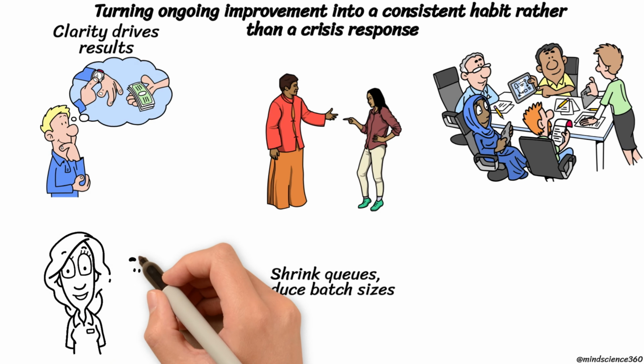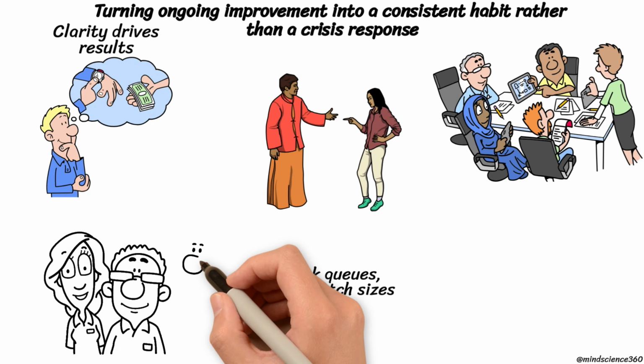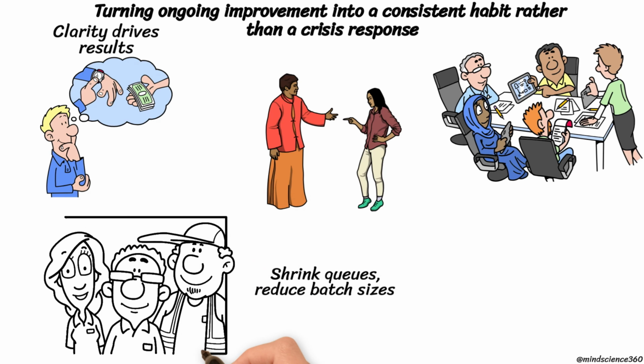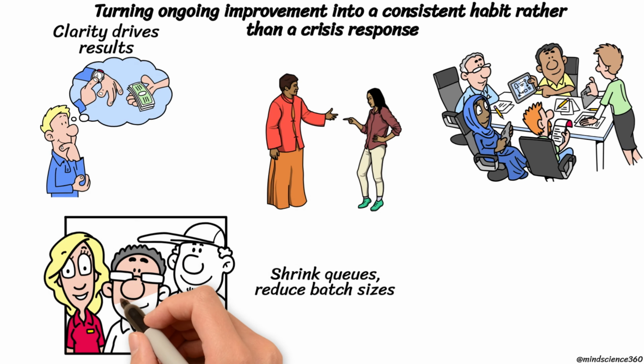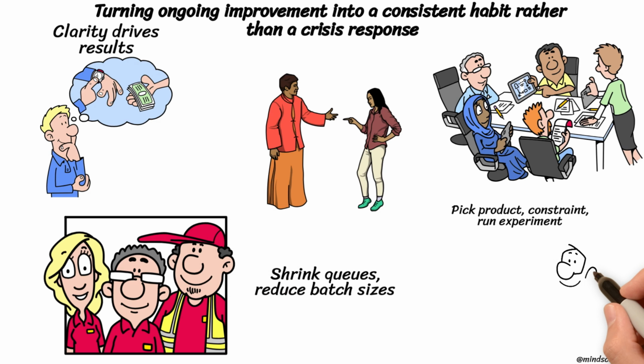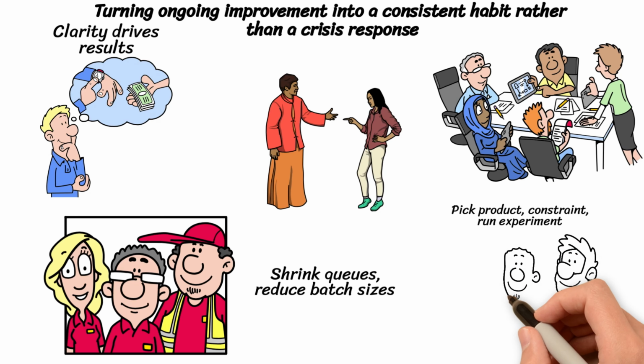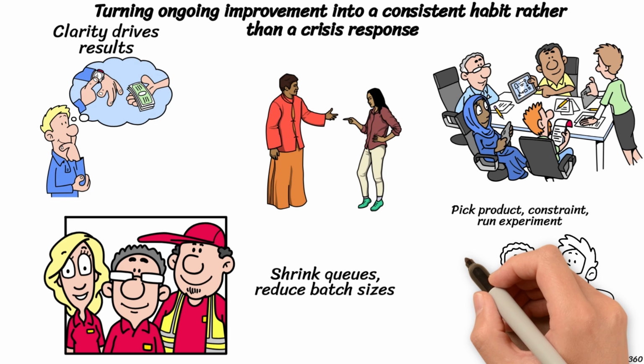Reduce lead time by shrinking queues and waits, often by reducing batch sizes and avoiding rules that ignore flow. As inventory falls and shipments become reliable, stress declines, and the business gains room to pursue more sales. Pick one product line and one constraint this week, then run a small experiment that protects bottleneck time and shortens waits.